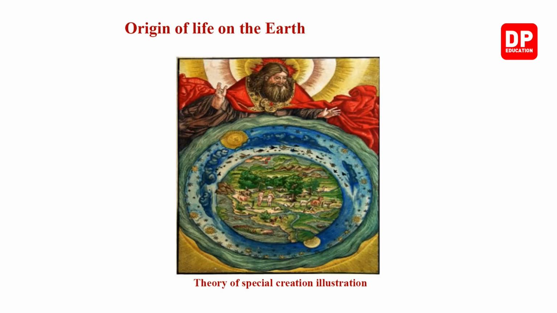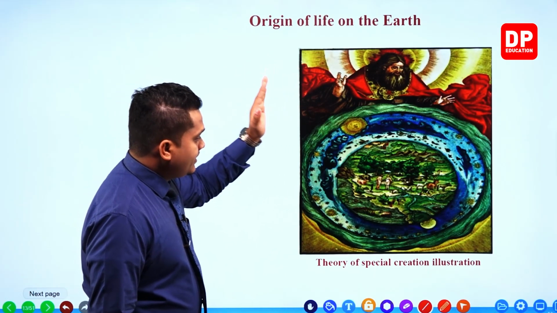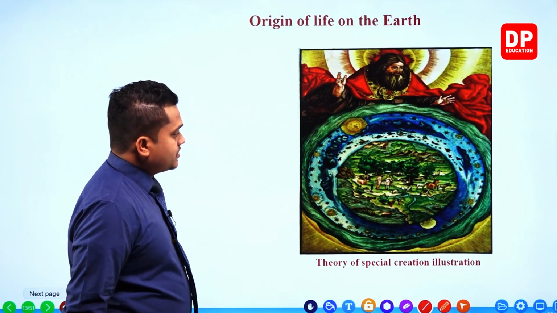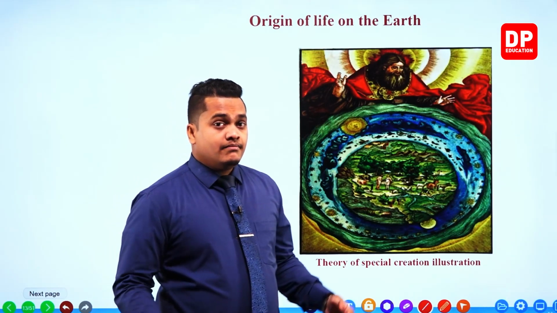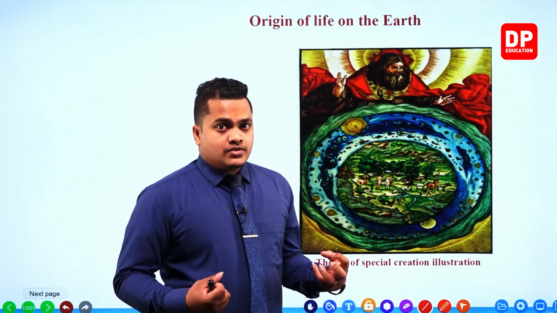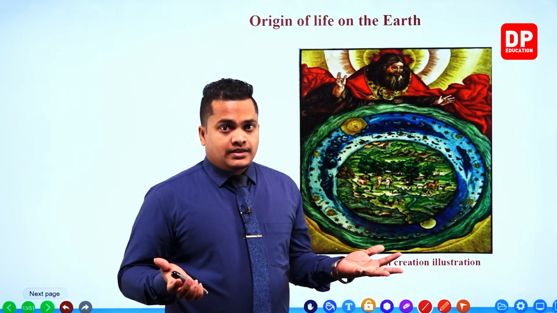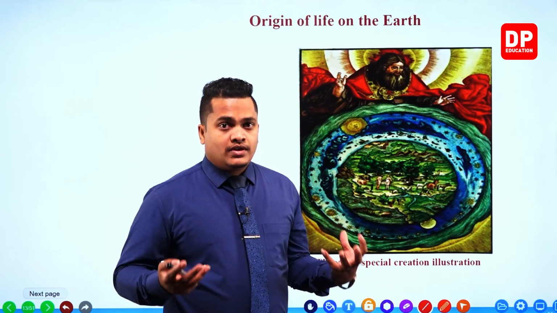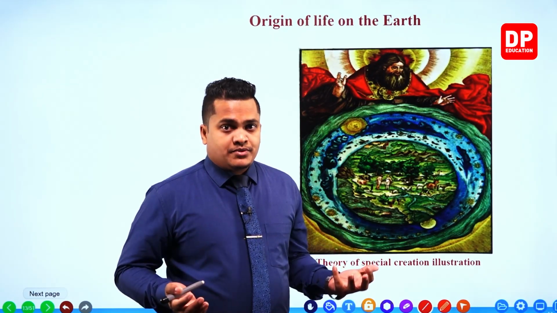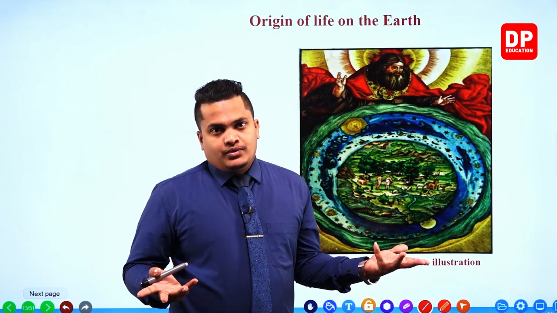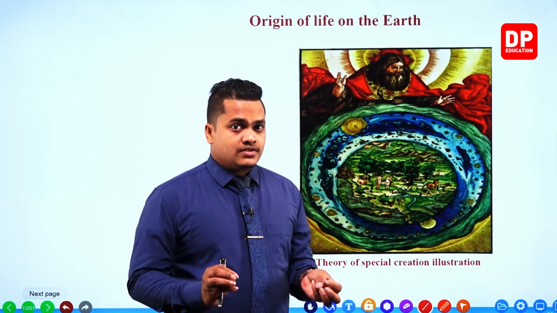The theory of special creation can be illustrated like this. Because of a certain entity, we don't know what kind of an entity, that entity created all the organisms on our earth. This entity can be very much powerful, right? We are only three-dimensional organisms. We don't know what the other dimensions are and we don't know what other kinds of things are located in our universe. So there can be different other types of powers as well. We don't know. We are not sensitive to those energies and we are not sensitive to those powers.